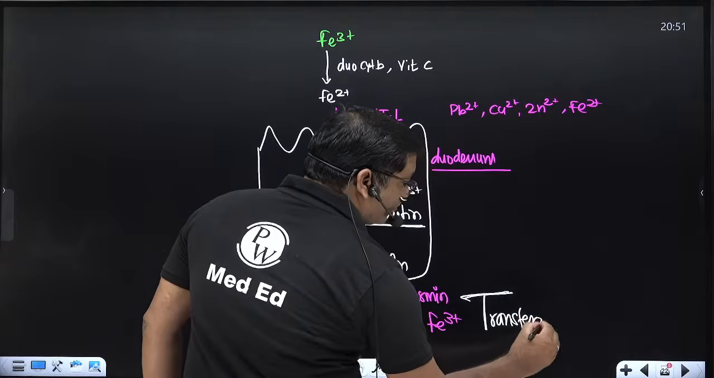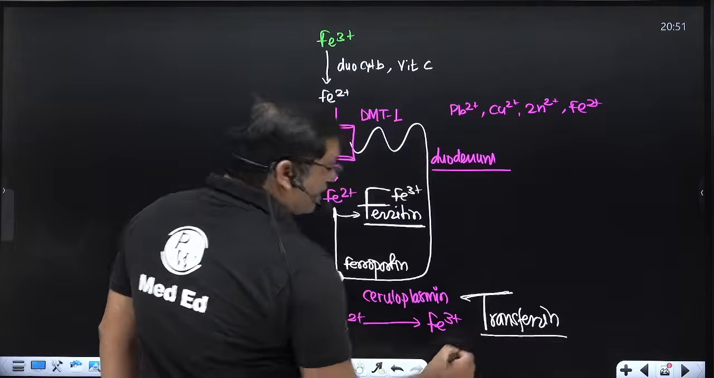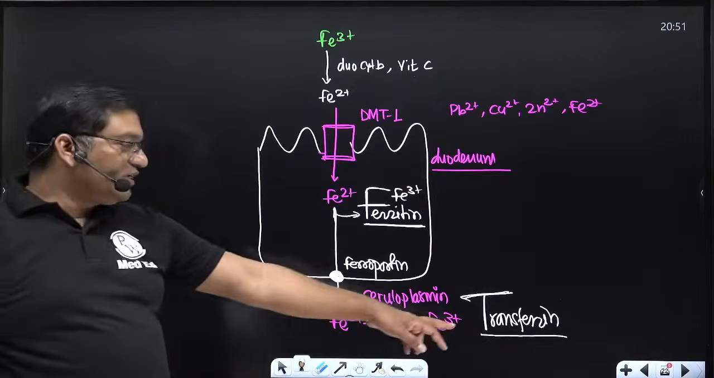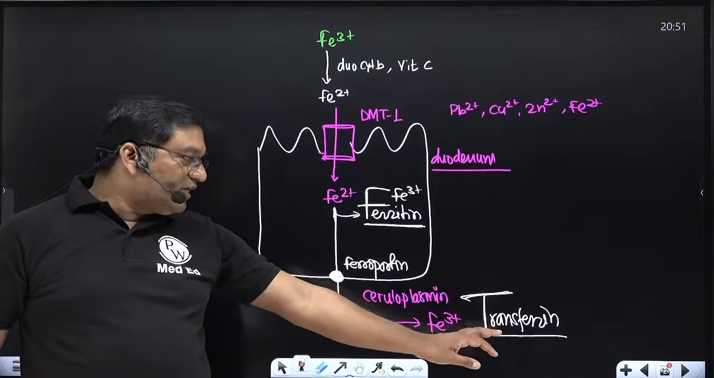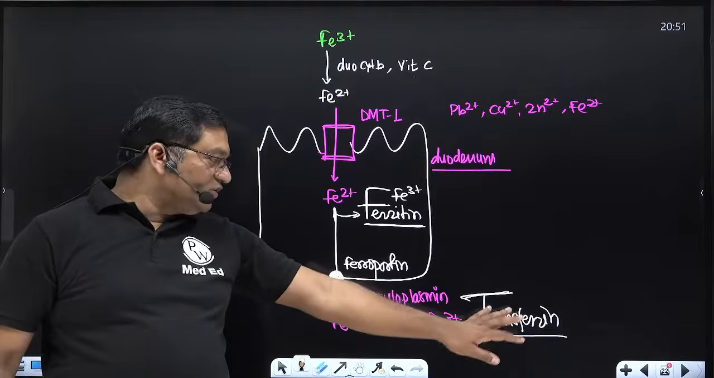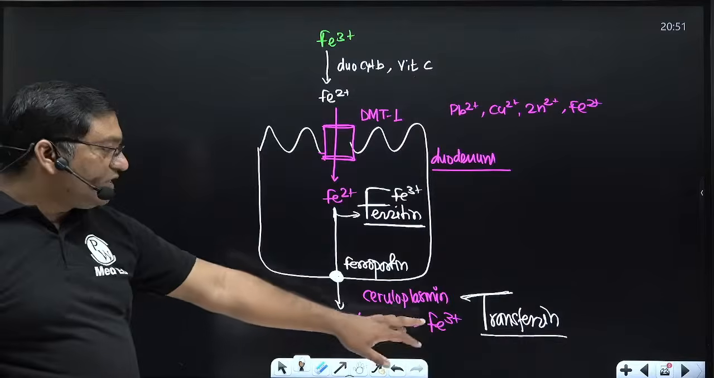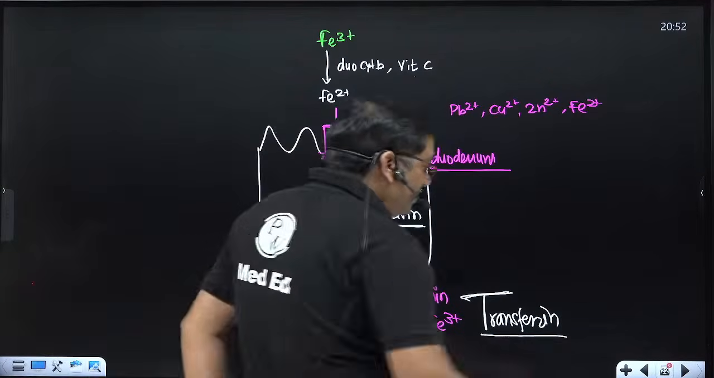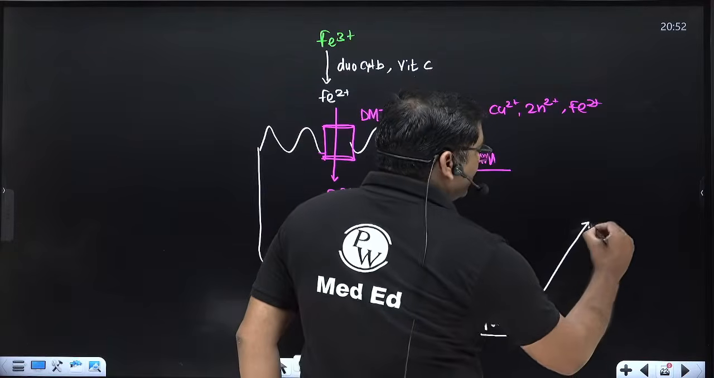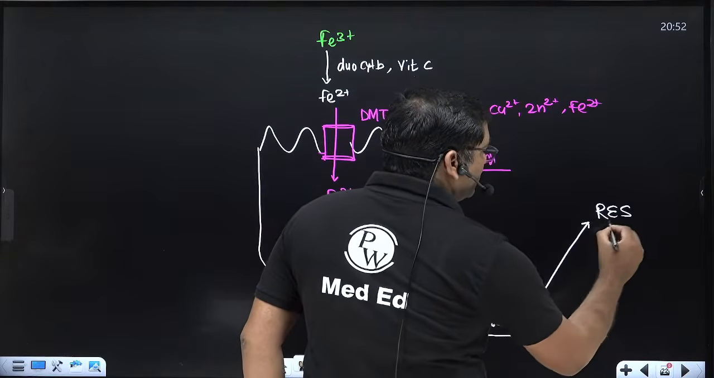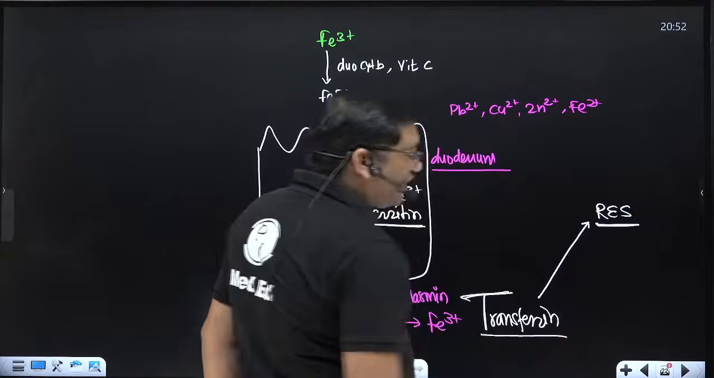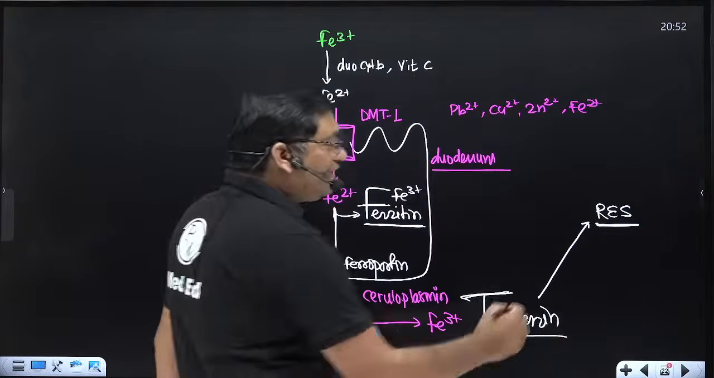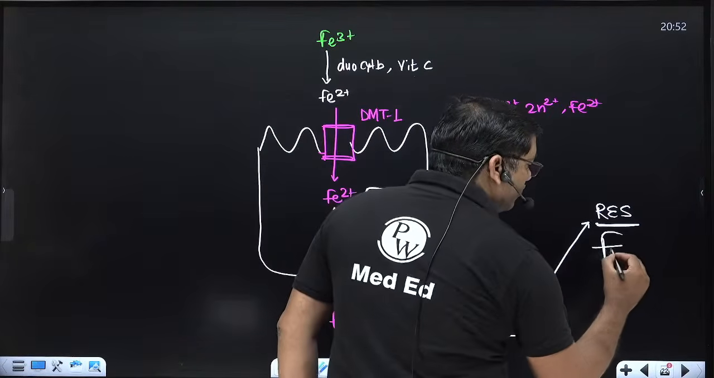Iron is transported in the blood as transferrin. In the ferric form, it is incorporated with apotransferrin and converted into transferrin. So it circulates in the blood in the form of transferrin, and it is stored in the reticuloendothelial system, spleen, liver, and bone marrow, in the form of ferritin.